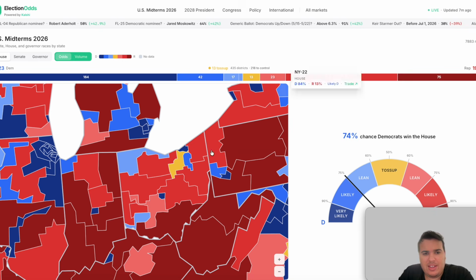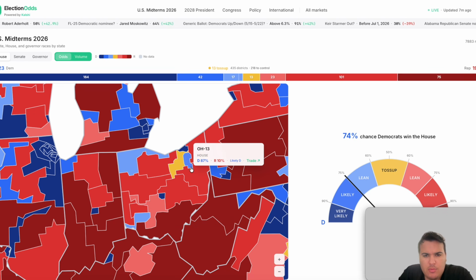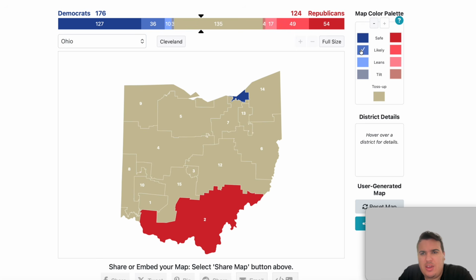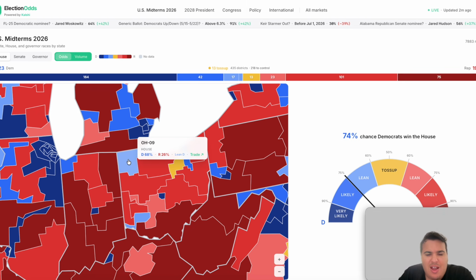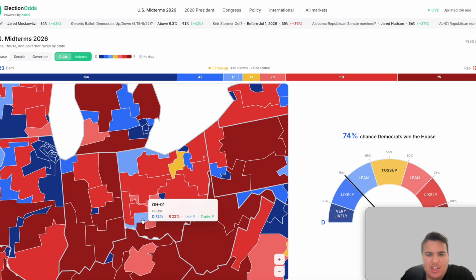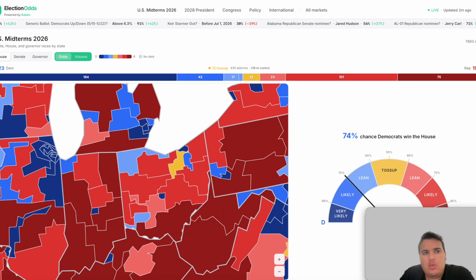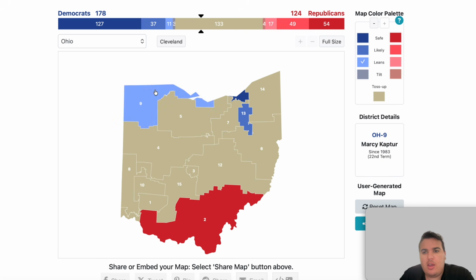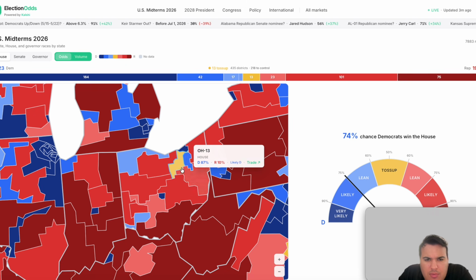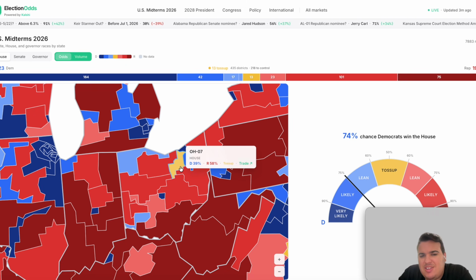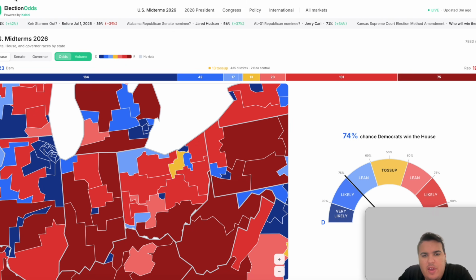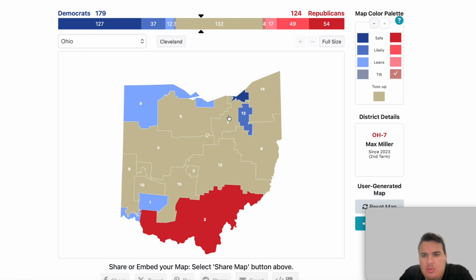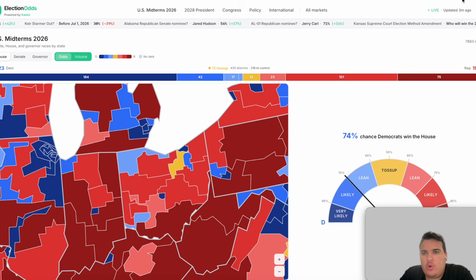We have a lot of likely districts on this map. We have the 13th district as likely for the Democrats. We have, let's do the lean Democratic district in the Ohio 9 and lean Democratic in Ohio 1. These are two seats Republicans are hoping to redraw and make even more competitive, but the Democrats look like they're having a much better chance of holding on in those seats. And then we have the 7th district, which is listed as a toss-up, but the Republicans are favored to hold on in that one. So we'll make Max Miller's district as tilt for the Republicans.